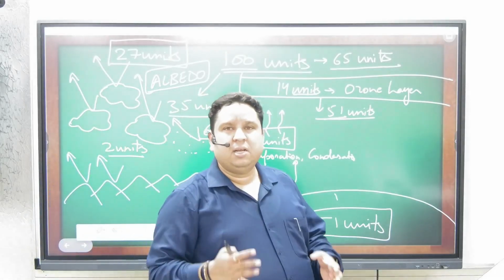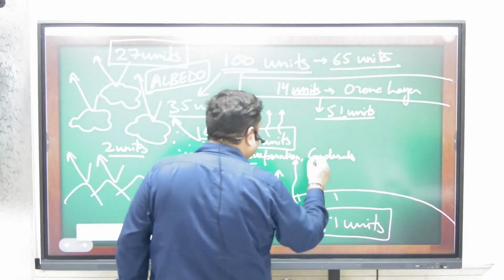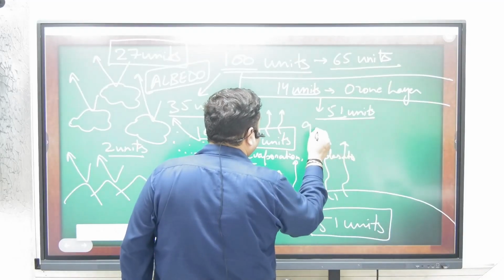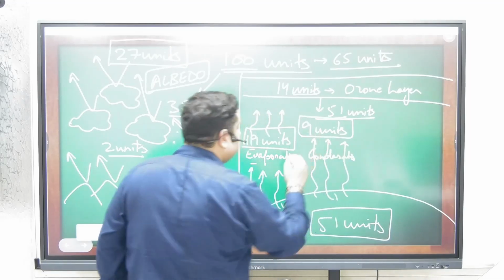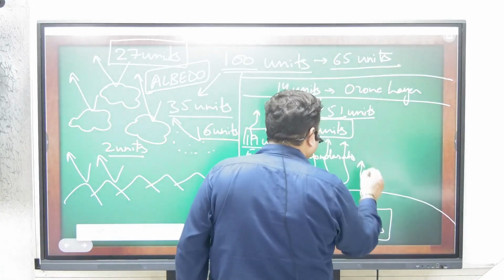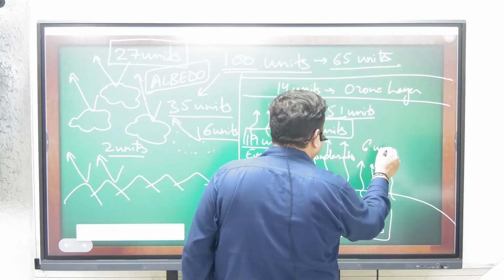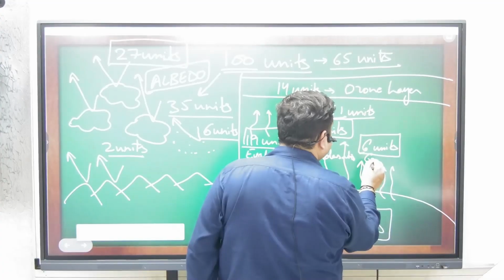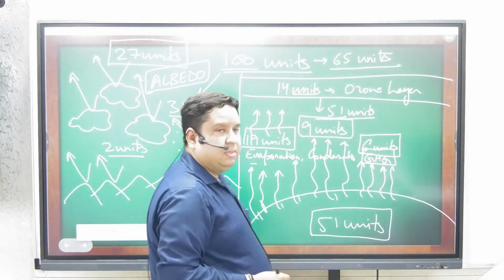Then 9 units will be sent back directly in the form of convection heat, and then 6 units will be absorbed by the greenhouse gases like carbon dioxide, water vapor, all these things.